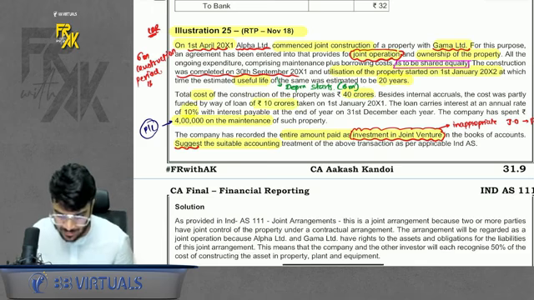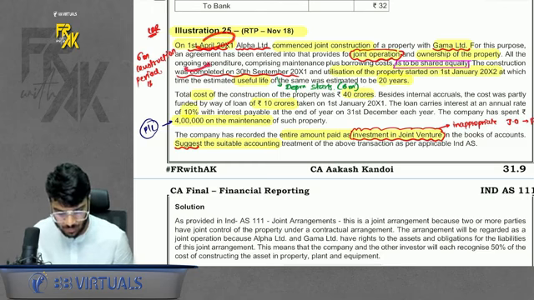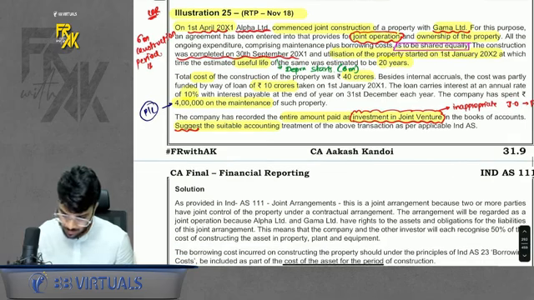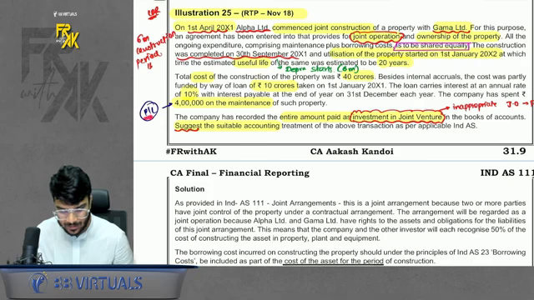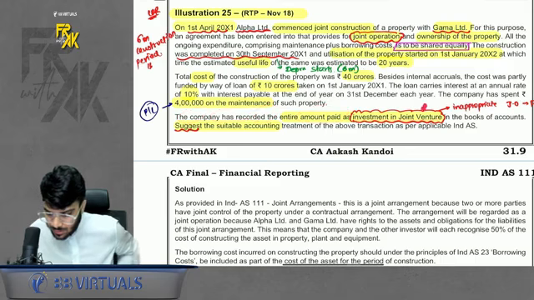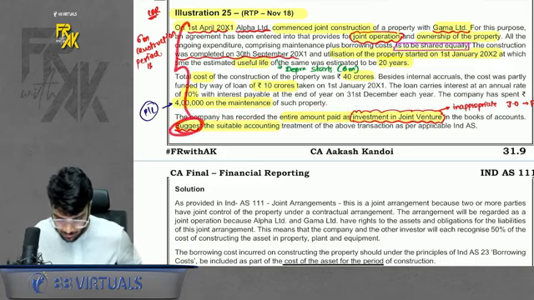If there is a loan involved, the simple thing to do is you will have to capitalize 6 months interest because 6 months construction went on. And for the balance 6 months of the year, you will transfer the interest to profit and loss. Simple. Also there is one more expense, 4 lakhs maintenance. It is an expenditure, transfer it to profit and loss. The company has recorded the entire amount paid as an investment in joint venture. So accounting followed by company is inappropriate. We have to first suggest and then give the suitable accounting treatment as well.